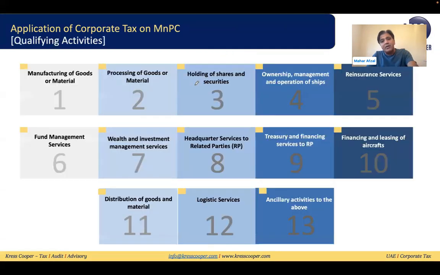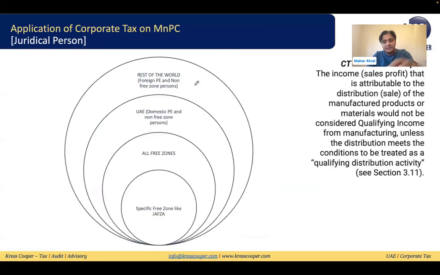If they are located within the free zone, then the treatment is different. If they are located within the free zone and they are a qualifying free zone person, the treatment is different. If a qualifying free zone person is making supply to other free zone persons, the law says it will be 0%, qualifying income 0%.